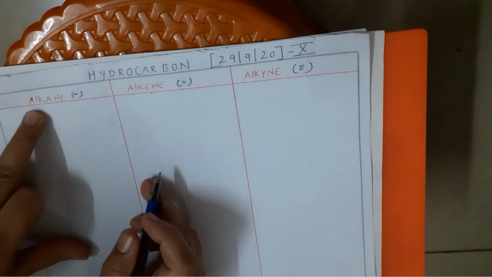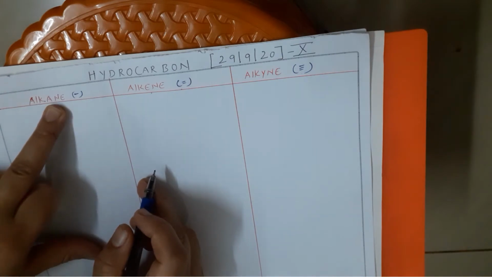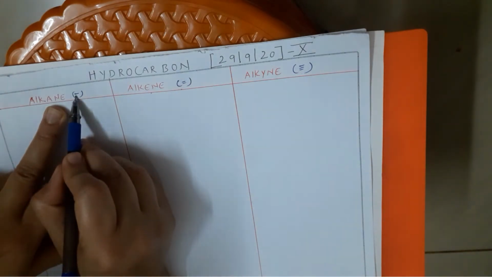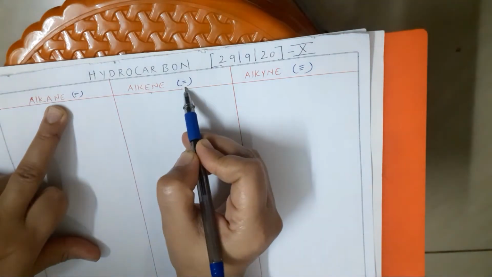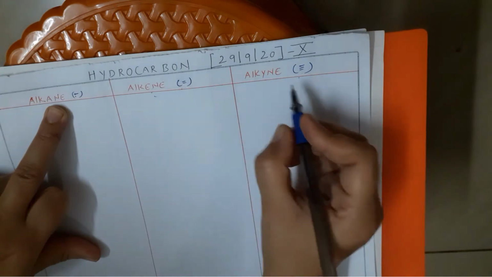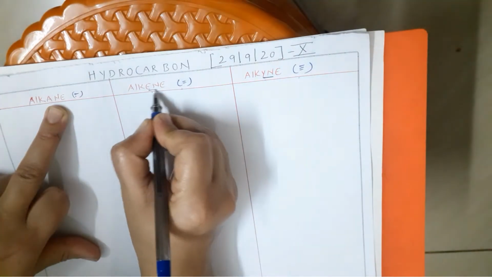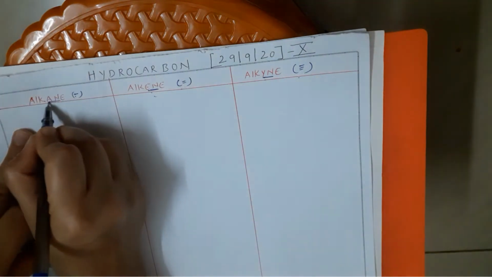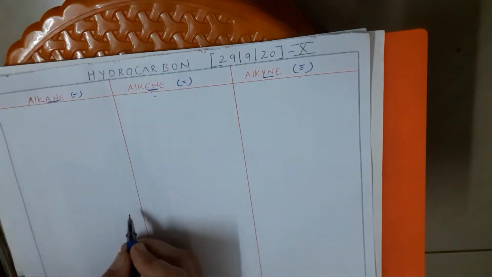So the root name is alk, but the suffix will change depending upon the bond. If it is single, the ending becomes ane. If it is double, it becomes ene, and if it is triple, it becomes yne. So the ending varies for the type of hydrocarbon. Okay, children. So what are hydrocarbons?